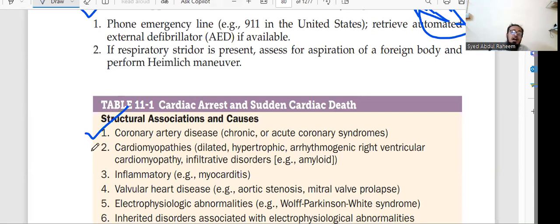Second is cardiomyopathies. Cardiomyopathies means different types of cardiac diseases, like dilated heart or hypertrophic heart, or when there is leakage of blood, mostly in the right ventricle. So these are the reasons.